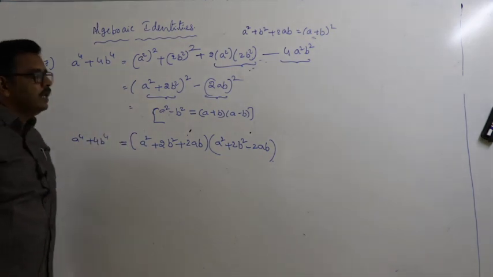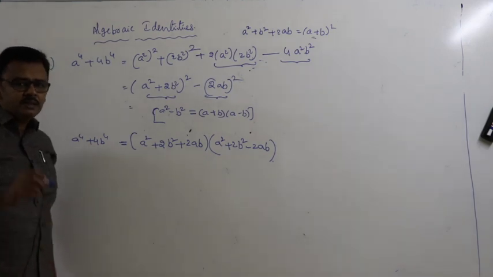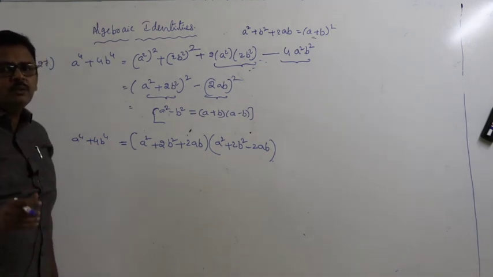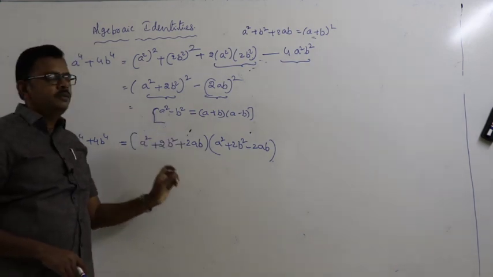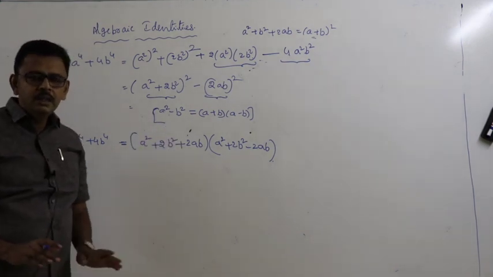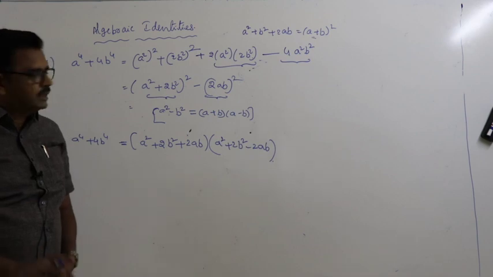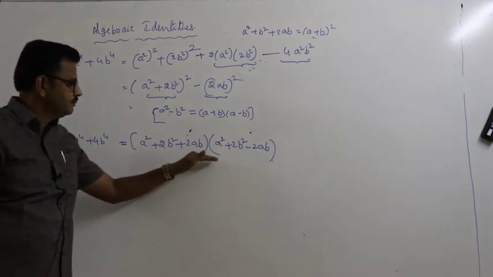So these algebraic identities are very important in total mathematics. If you are strong in these areas, you are able to solve any problem in mathematics easily.